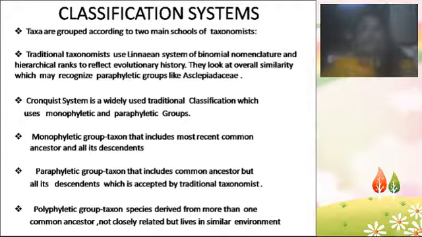So monophyletic and paraphyletic groups are different. A monophyletic group means only one common ancestor will be there. A paraphyletic group means a common ancestor is there, but that ancestor and the descendants also come under the paraphyletic group. So a paraphyletic group is derived from more than one common ancestor, while a monophyletic group is derived from only one common ancestor. That is the basic difference between monophyletic and paraphyletic groups.